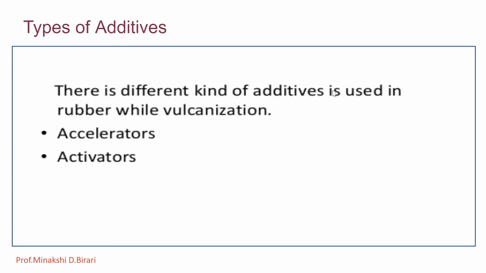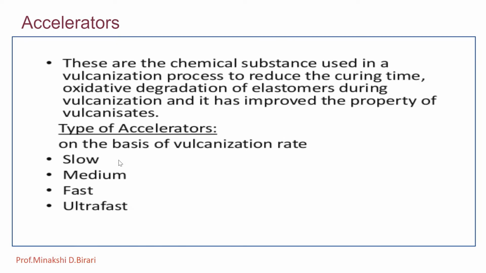There are different kinds of additives used in rubber during vulcanization. These are accelerators and activators. Some organic compounds acting as accelerators are added to increase the rate of vulcanization. Accelerators are chemical substances used in the vulcanization process to reduce the curing time and oxidative degradation of elastomers during vulcanization, and they improve the properties of vulcanizates.